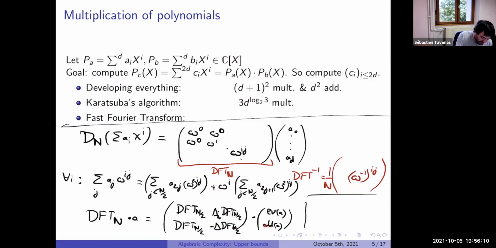And instead we can just multiply by a diagonal matrix, but multiplying a vector by a diagonal matrix is just linear. After this computation, we need to add this product plus this product, so we have one sum and one other addition here. So in fact, the complexity of n is 2 times the complexity of n divided by 2 plus something which is linear. And this gives directly what we would like, n log n.